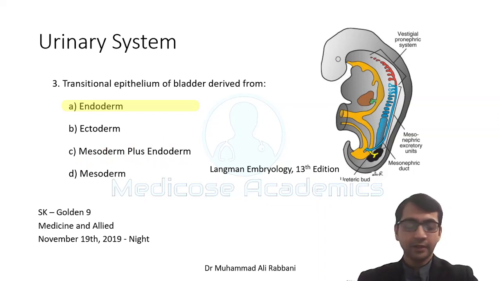That's a little technical to be answered. What happens is that this mesonephric duct gets absorbed into the bladder in later life, and it gives rise to the area of trigone.